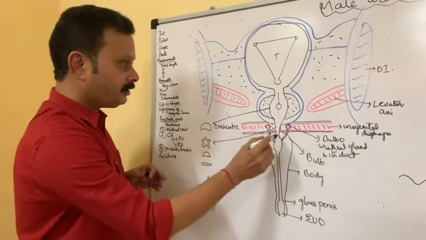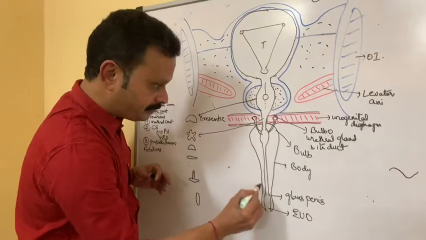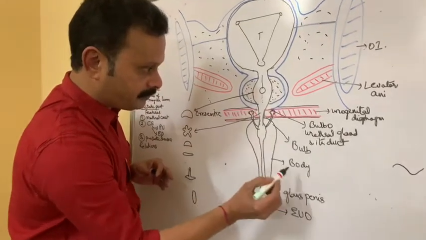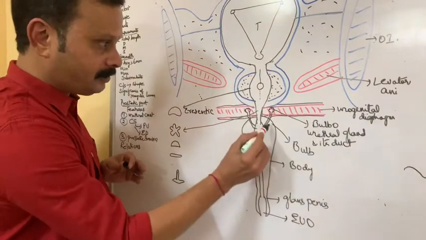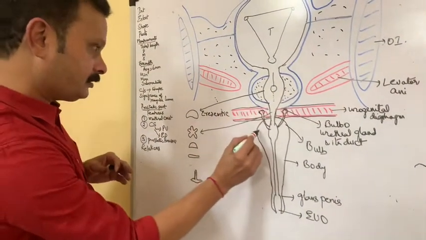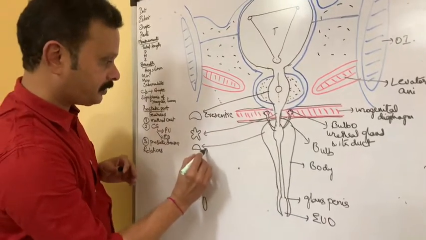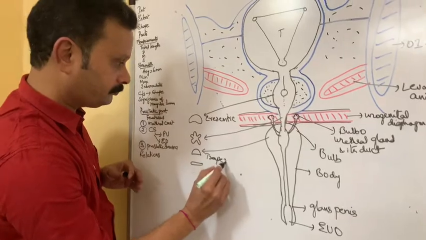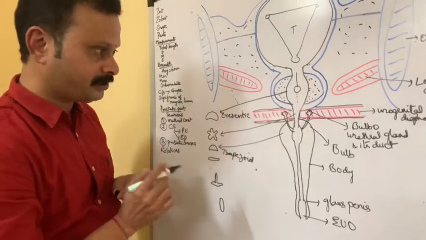Now, if you see the spongy part, these are parts of the penis: the bulb of the penis, the body of the penis, the glans penis. At the bulb of the penis, it is trapezoid shaped.